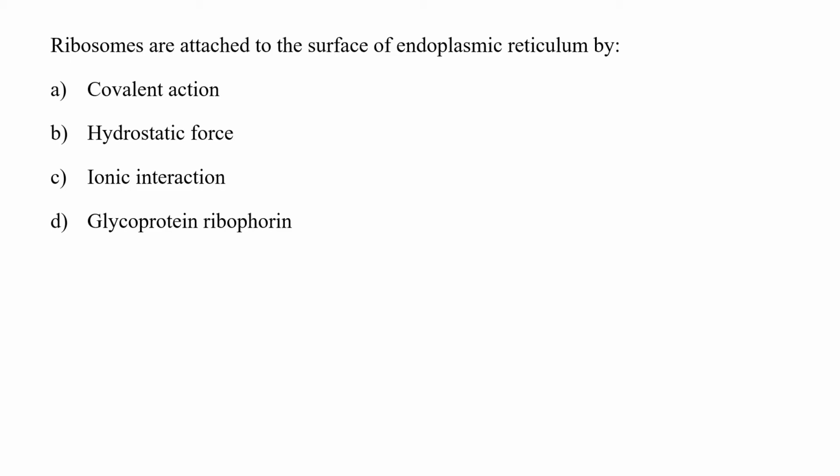Ribosomes are attached to the surface of endoplasmic reticulum by covalent action, hydrostatic force, ionic interaction, or through a glycoprotein called ribophorin. Always remember, in eukaryotes, the rough endoplasmic reticulum has ribosomes over its surface.